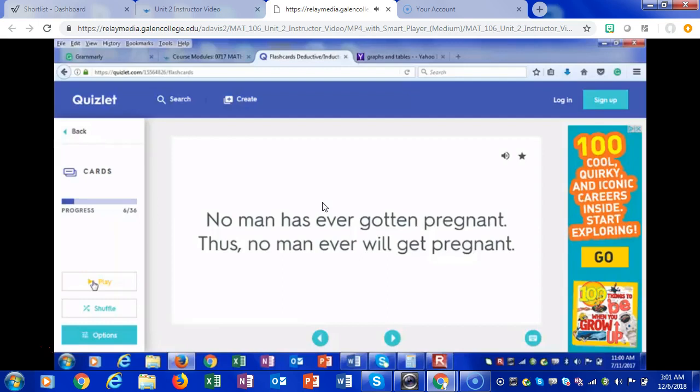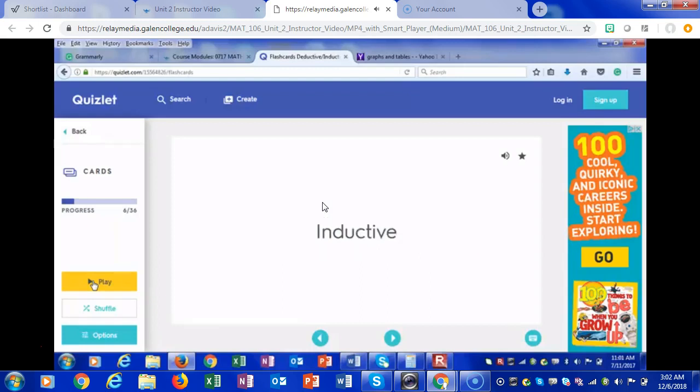So inductive or deductive? My vote is on inductive, because I believe that based on the pattern that no man has ever had a baby, I don't think they'll have one in the future. So I say inductive. And it is inductive.